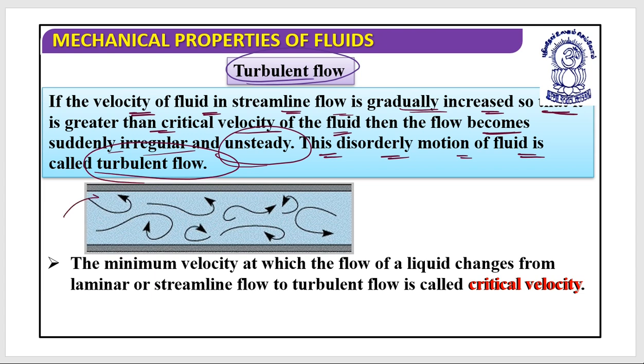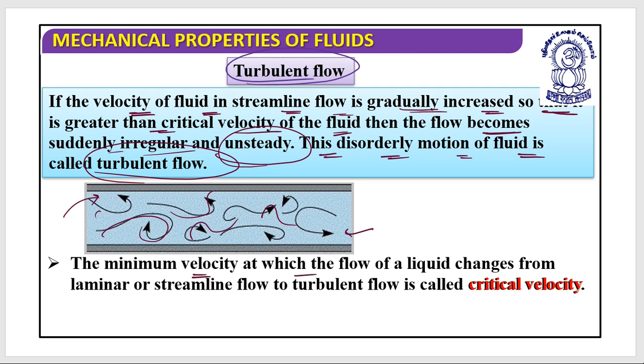As you can see, this is the cross sectional area of the tube, and you observe that every particle has a different kind of motion of its own. So this is what turbulent flow is all about.